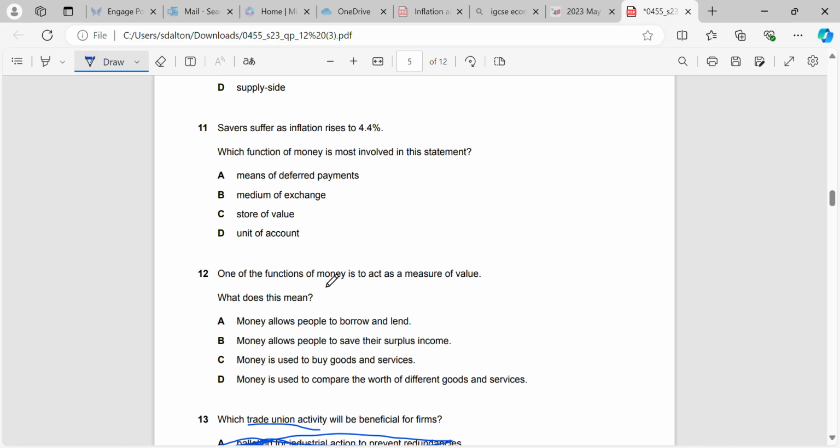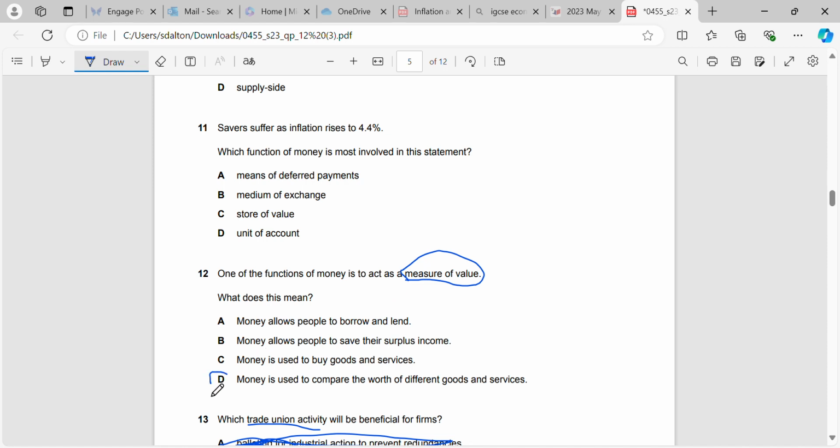Okay, functions of money is something you can look over. Chapter on it is in Unit 3. It's very simple. You just have to learn these functions and learn the characteristics. Okay, there's nothing else really you can do with them. So what does it mean when we say it's a measure of value? If you apply your common sense even without learning them, you should be able to get this though.